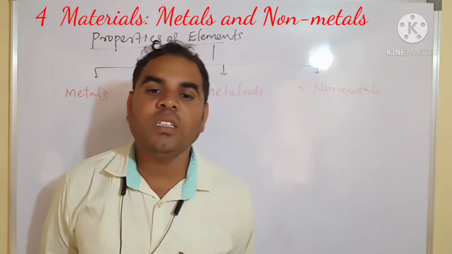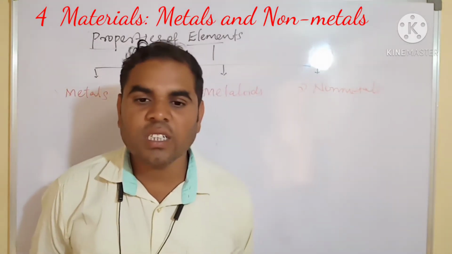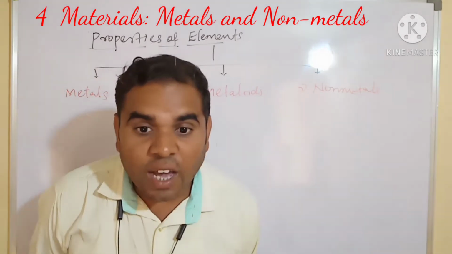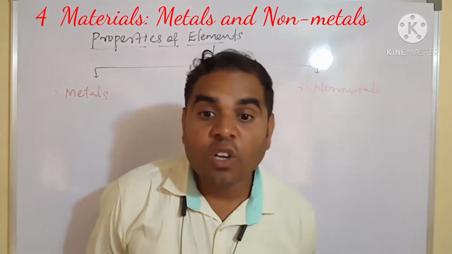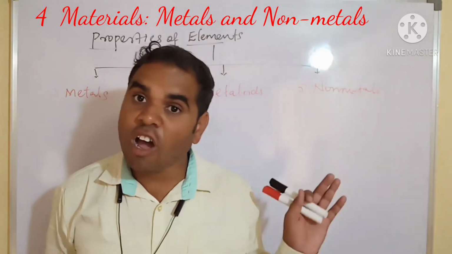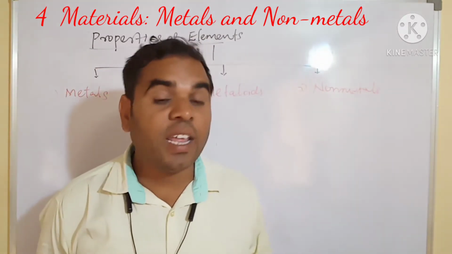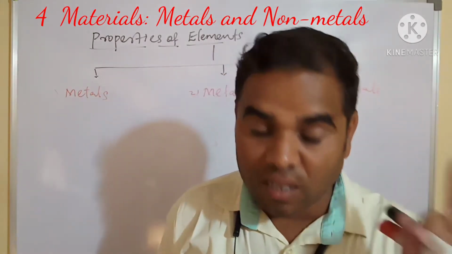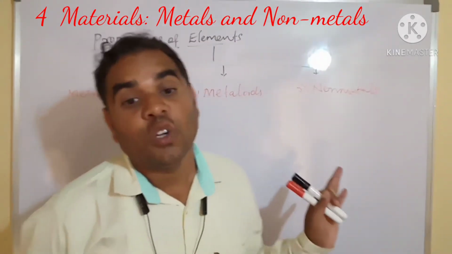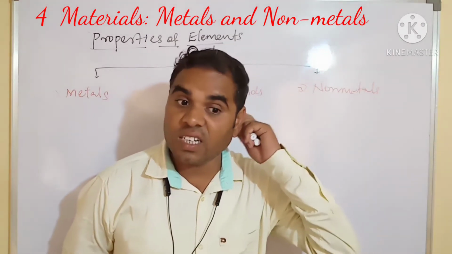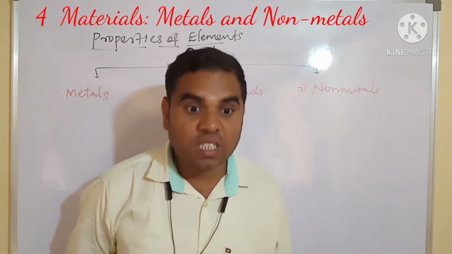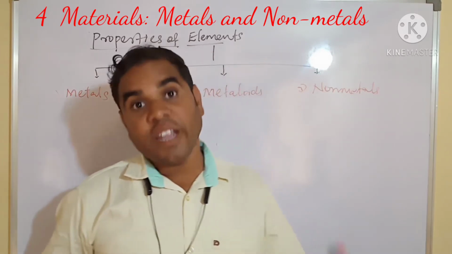Non-metals do not conduct electricity. Non-metals are not lustrous, not ductile, not good conductors of heat and electricity, and do not have high tensile strength.